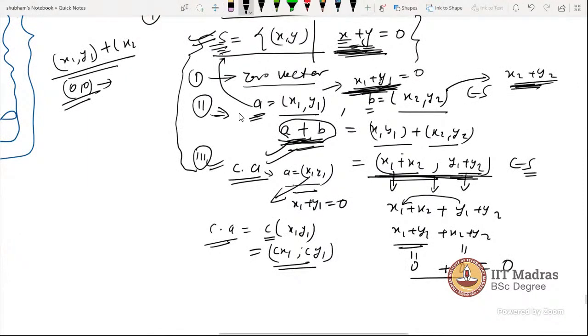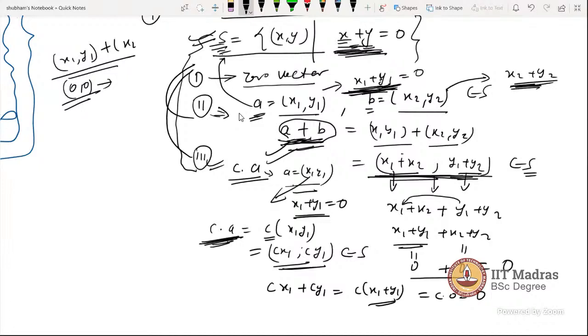When we add these coordinates, let's add cx1 plus cy1. We can make it c times x1 plus y1. We have already said this is followed by A, that means c times 0, which is 0. That means c times A, this vector belongs to S. So scalar multiplication with a vector is followed by S, and these two conditions are followed by S. It still remains to check the zero vector.